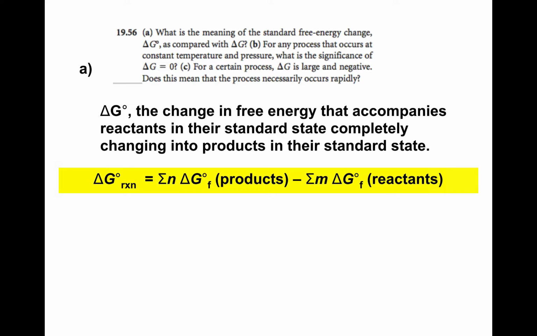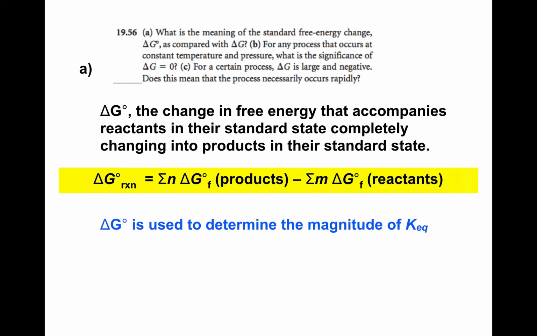All right, so we can look up free energies of formation of the products, we can look up free energies of the reactants, just like we did with delta H, and figure out what the change in free energy at standard conditions would be. We can use this then to equate to the equilibrium constant. If we have a negative value for delta G naught, that's going to be a big K value. If we have a positive value for delta G naught, that's going to be a non-spontaneous reaction and a small K value. So negative RT, where R is the gas constant and T is in Kelvin, can be equated to the natural log of the equilibrium constant.